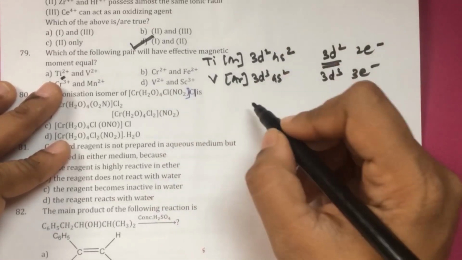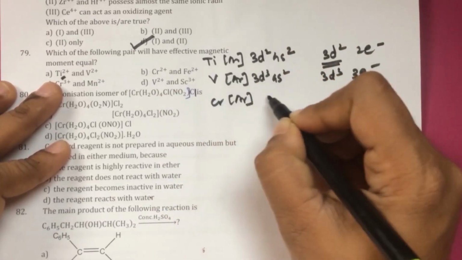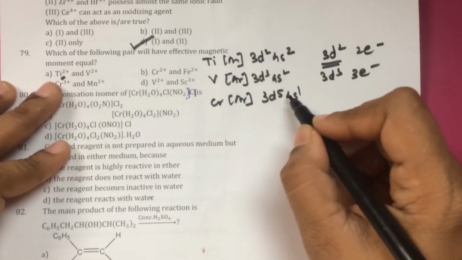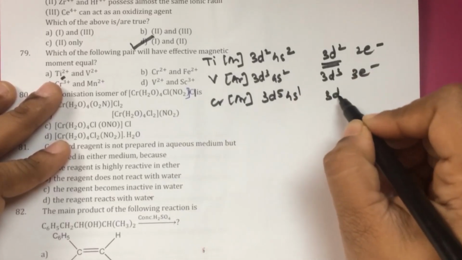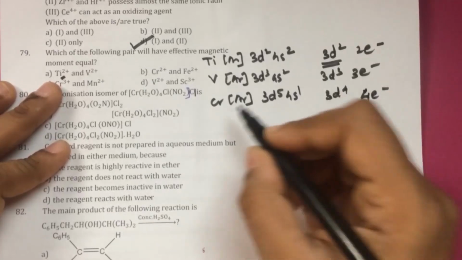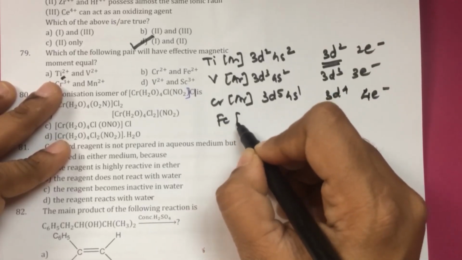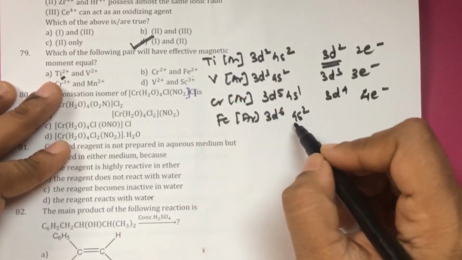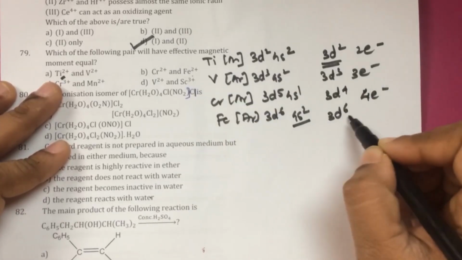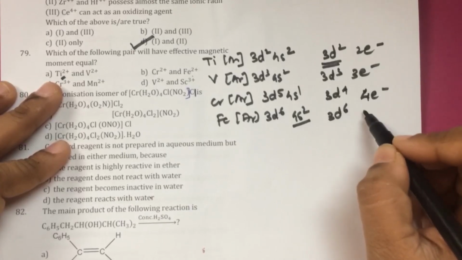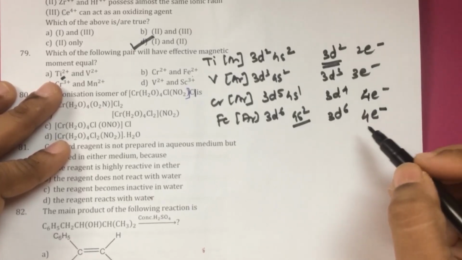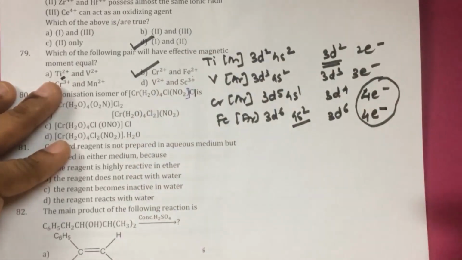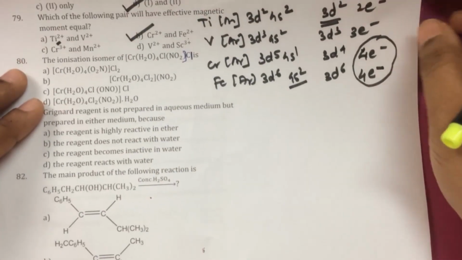In case of chromium, the configuration is written as argon 3d5 4s1. So when 2 electrons are removed, it will have 3d4, with 4 unpaired electrons. Fe is argon 3d6 4s2. When 2 electrons are removed, it is 3d6, but because 1 electron will get paired up, it will also have 4 unpaired electrons. So both of them have the same number of unpaired electrons, so they can have the same effective magnetic moment.